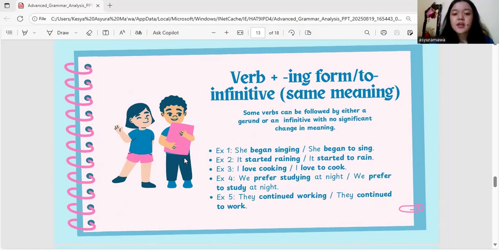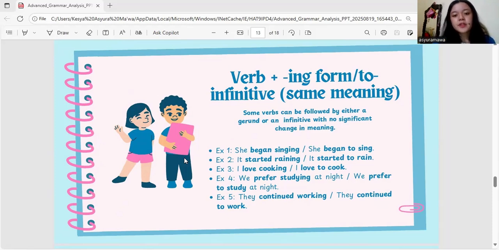Number 3, I love cooking. It's with the -ing form. The to infinitive is I love to cook. The explanation: the verb love can be followed by -ing or to infinitive to express liking for an activity.